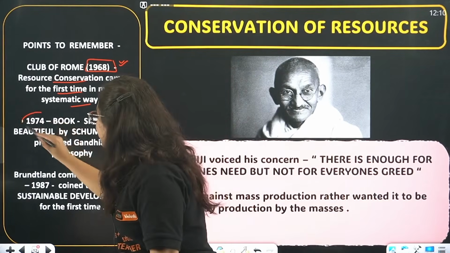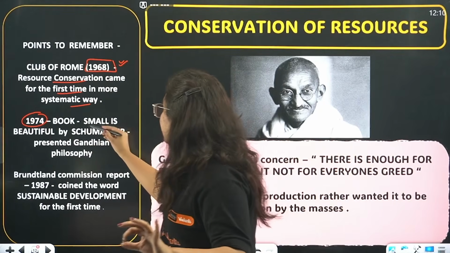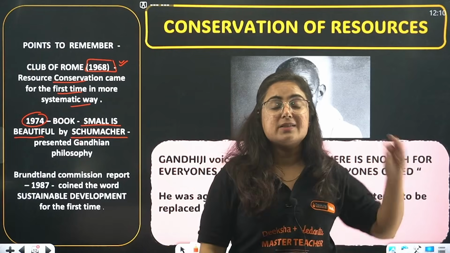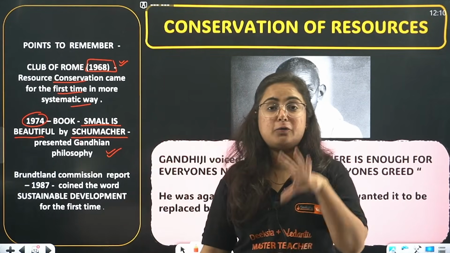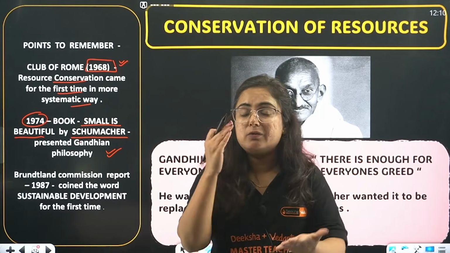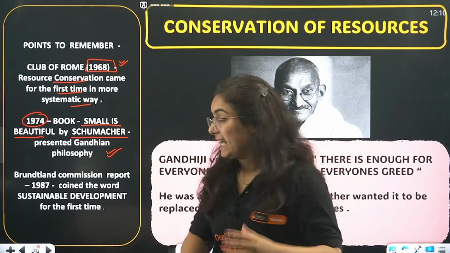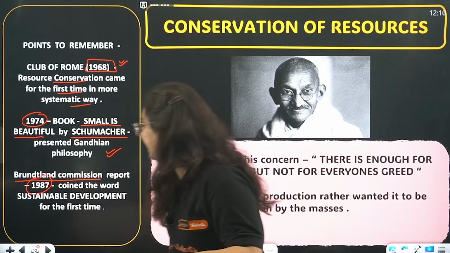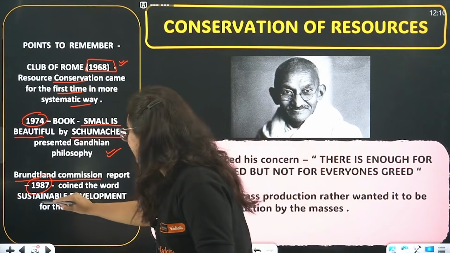Second, in 1974, a book. Okay, 1974 book written, which is named as Small is Beautiful by Schumacher. Right? Small is Beautiful by Schumacher presented the Gandhian philosophy of conserving the resources, that in a greedy manner we will end up with all the resources lost in the world. Right? And hence after that, Brundtland Commission report presented in 1987 first time coined the word that is sustainable development.